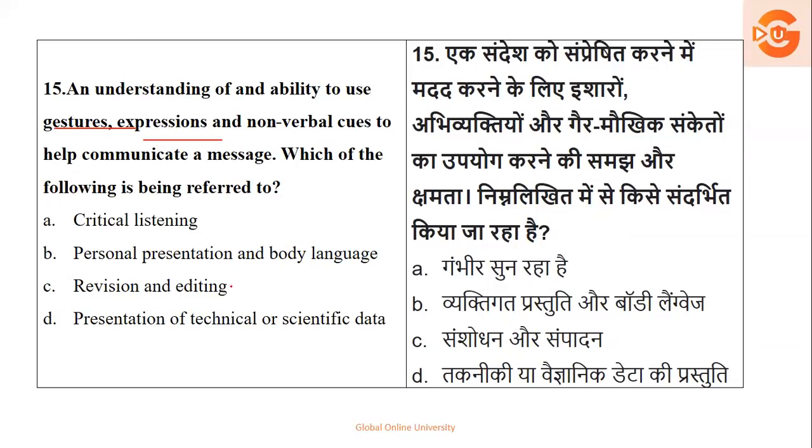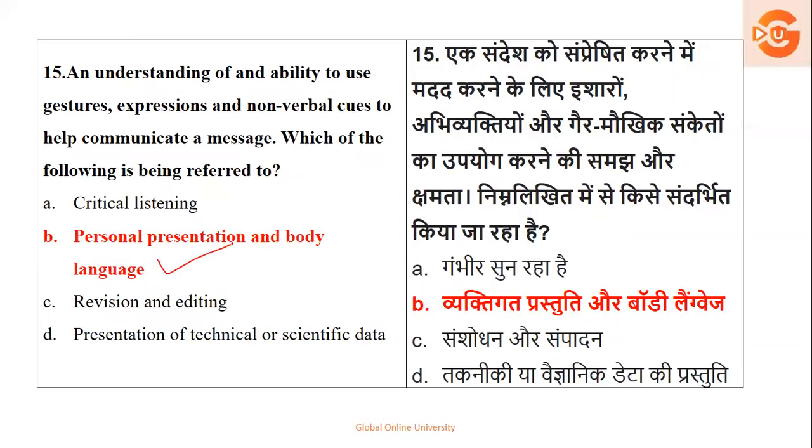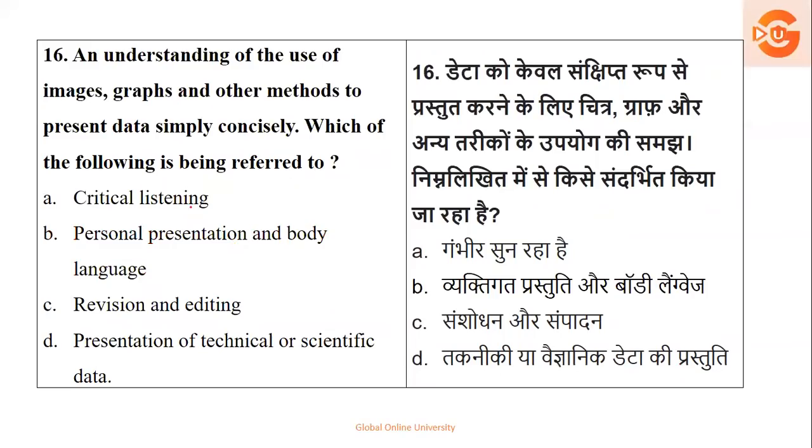So here it depends upon what it talks much about your body language. So personal presentation and body language, that is your option number B is the right answer. Next, an understanding of the use of images, graphs, and other methods to simply present the data concisely. Now, present the data, graphs, images, इसमें use किए हैं.